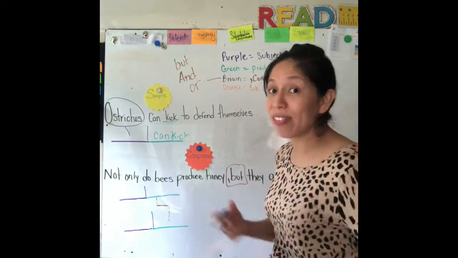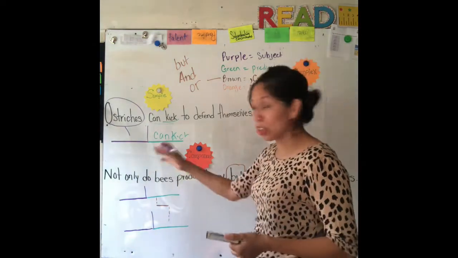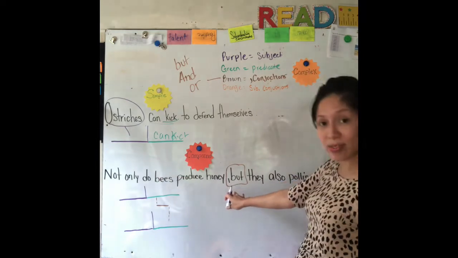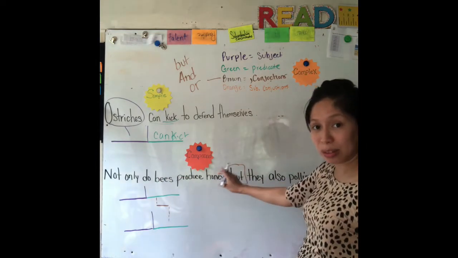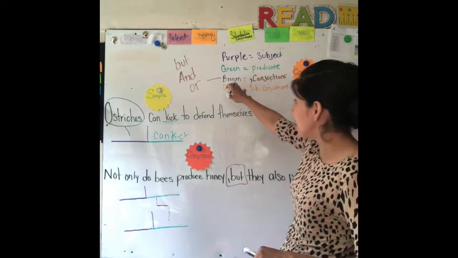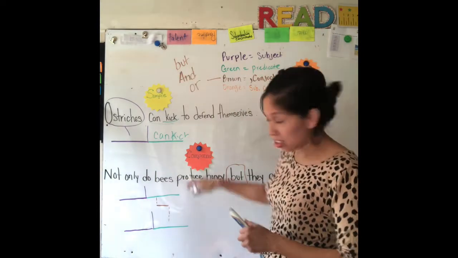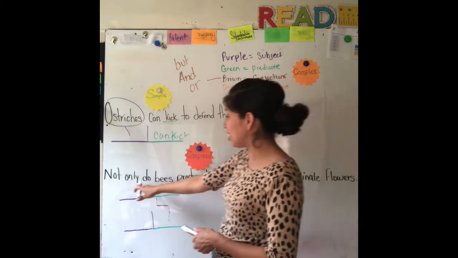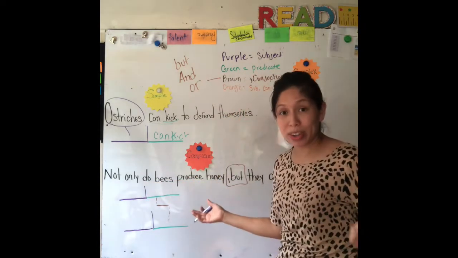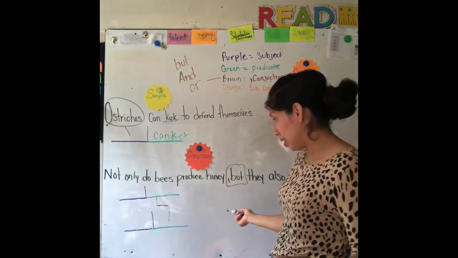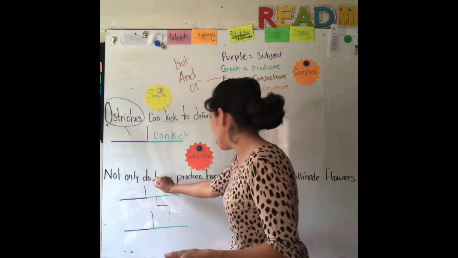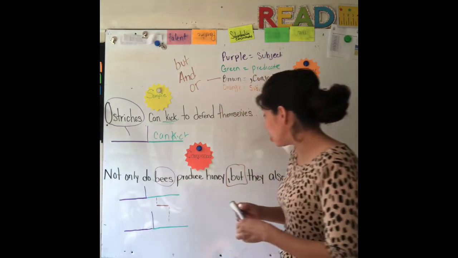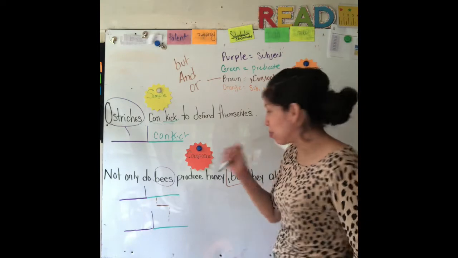So now they have to figure out where our subject is in the first one. They already made that little division with the color brown. Brown represents our conjunctions, and here are the colors again. It says, not only do bees produce honey, but in this sentence they have to figure out our purple. Where is our subject? Who are we talking about? We're talking about bees. And what do bees do? Well, they produce.